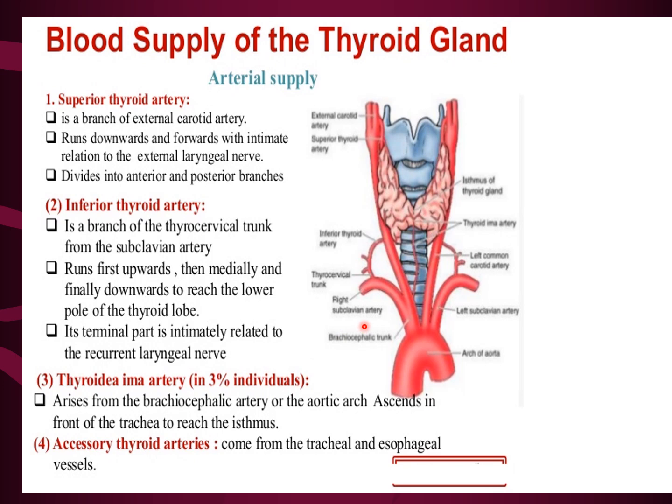Thyroidea ima artery is present in about 3% of individuals. It arises from the brachiocephalic artery or aortic arch, ascends in front of the trachea and reaches the isthmus. Then we have accessory thyroid arteries, which come from the tracheal and esophageal vessels.